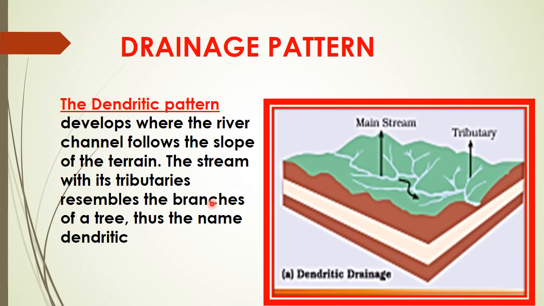Now the first pattern is the dendritic pattern. What happens in the dendritic? It's like the Ganga. It's like the branches of a tree. The river flows down the slope of the terrain, and the tributaries join it, so it looks like the branches of a tree, and that is why it is called a dendritic pattern. So this is one kind of drainage pattern, and the river Ganga flows in this pattern.